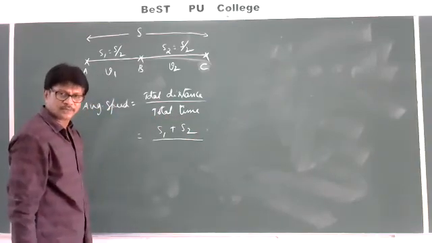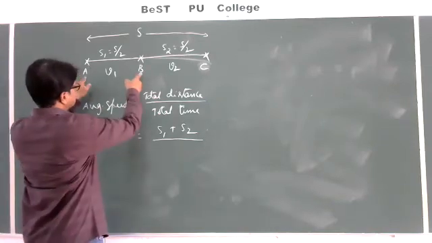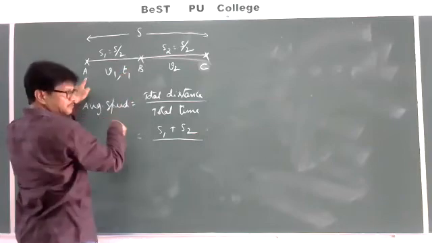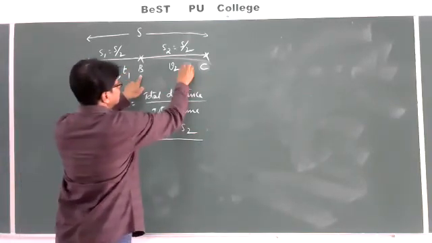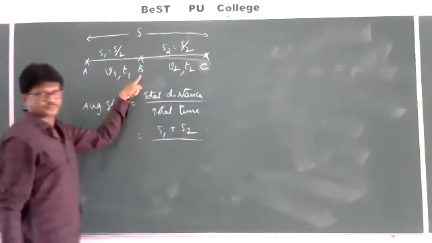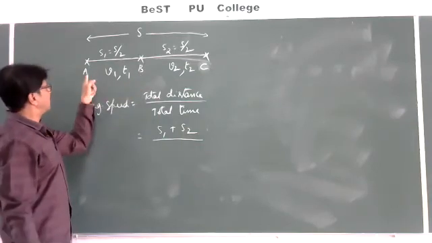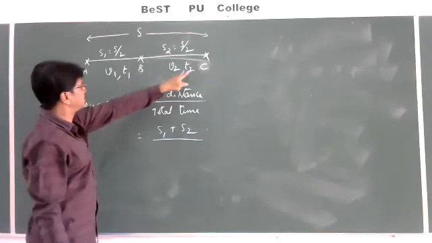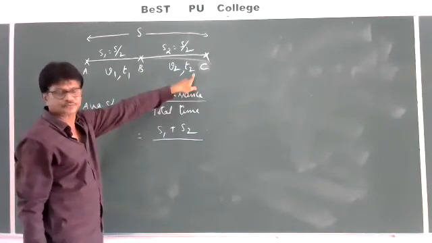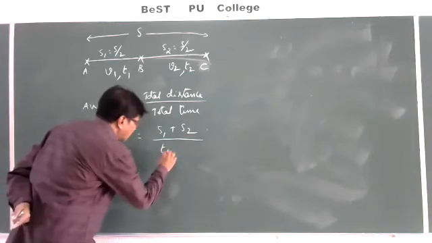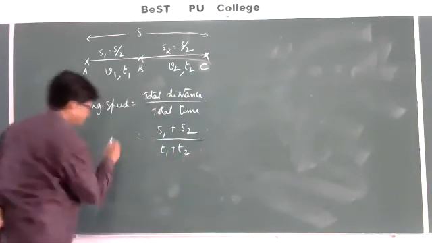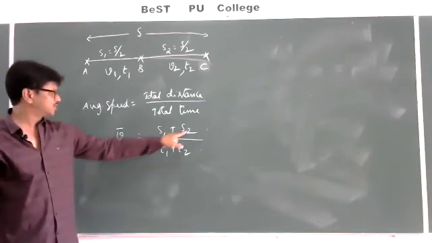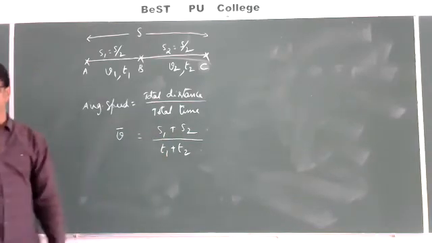What is the total time taken? We don't know. So I am considering between A and B the time T1, and between B and C a time of T2. Now, total time I will write as T1 plus T2. So, average speed is equal to S1 plus S2 by T1 plus T2.